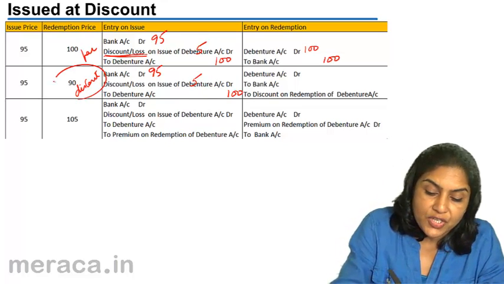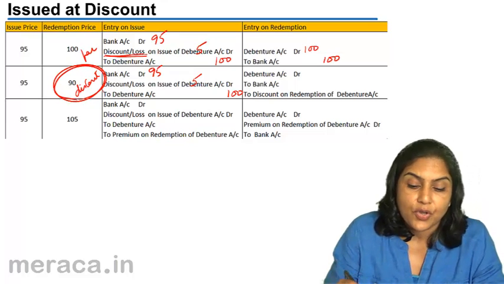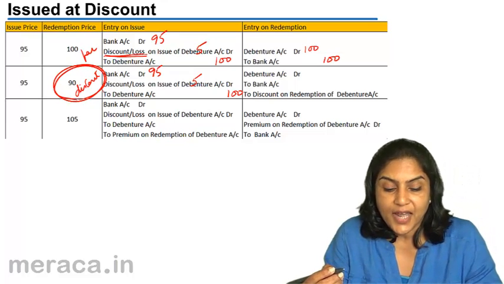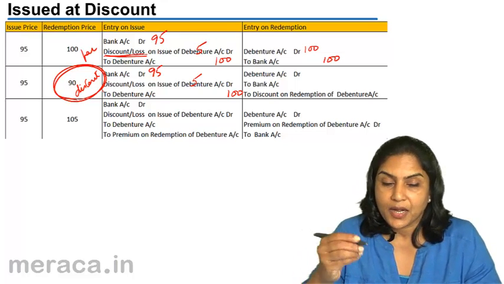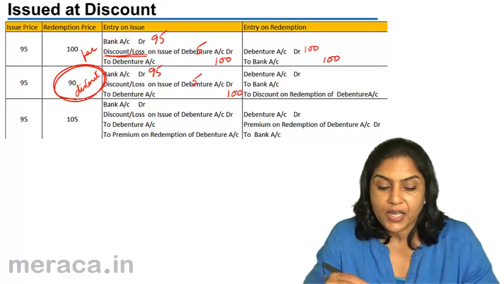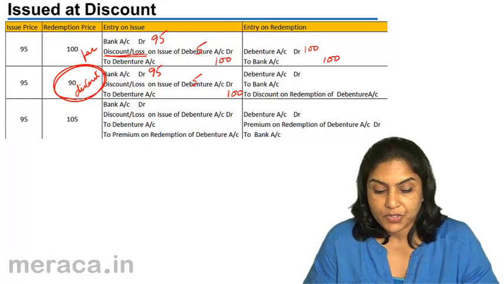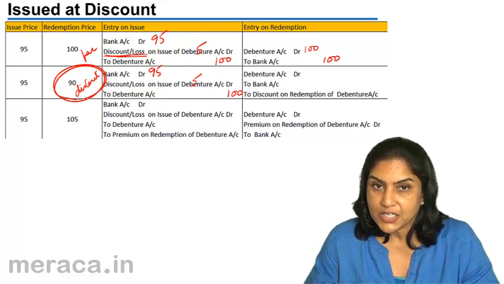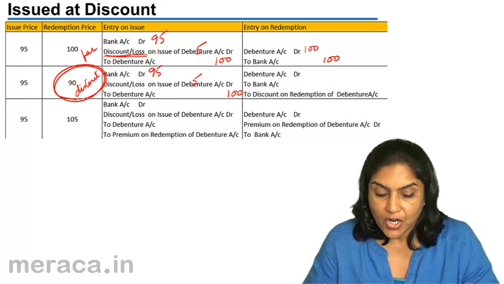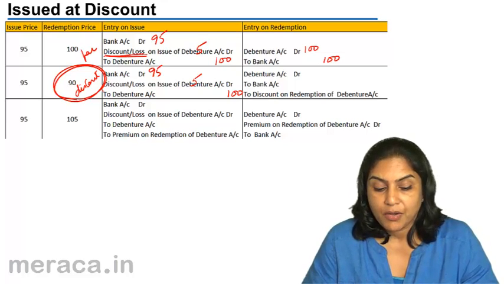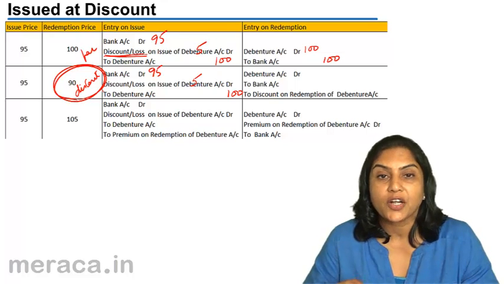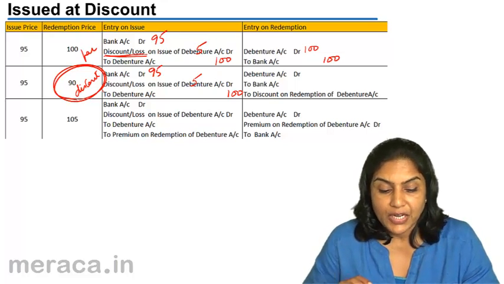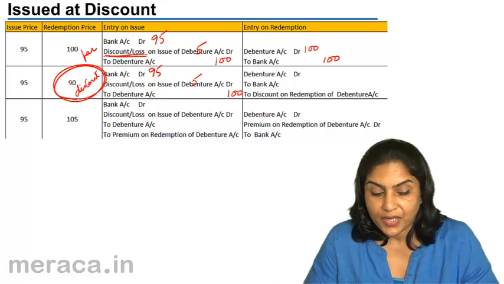This is because the 5 rupees discount which will arise at the time of redemption is a profit. It will be realized only when the debentures are redeemed. Following the conservatism concept, we will not consider future profit. We will ignore it till it is actually realized.